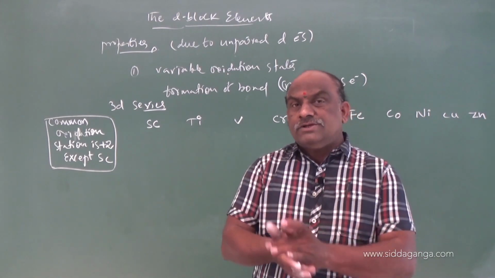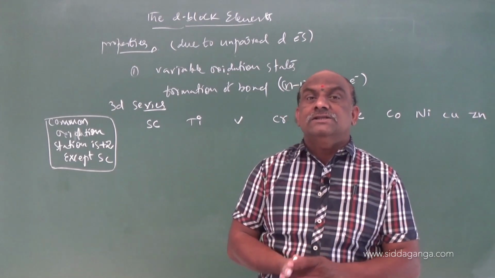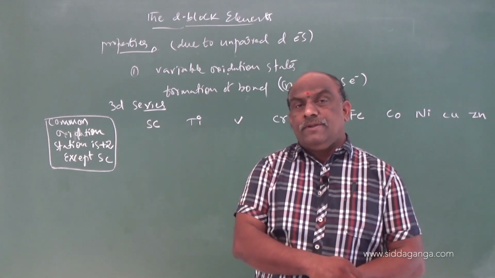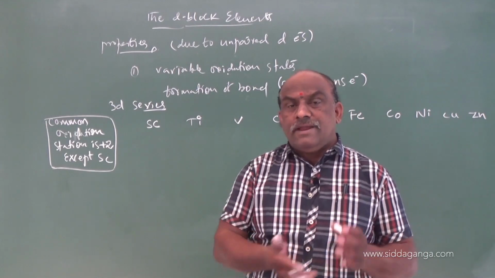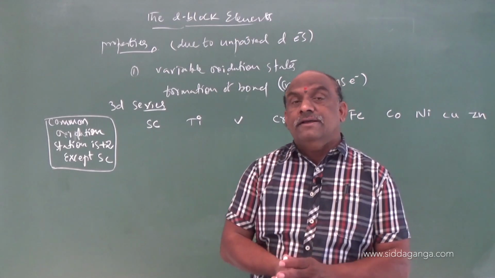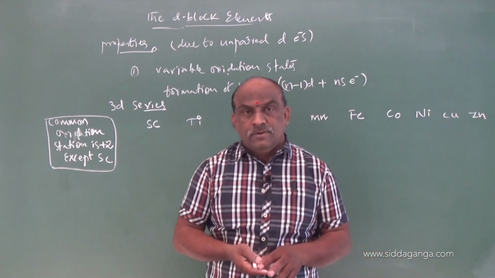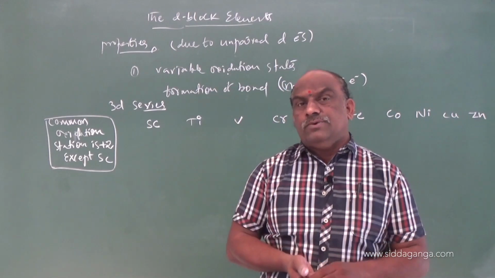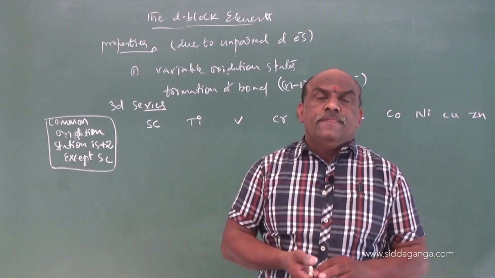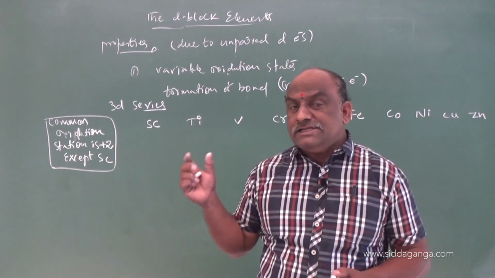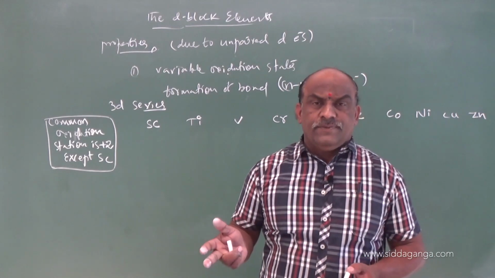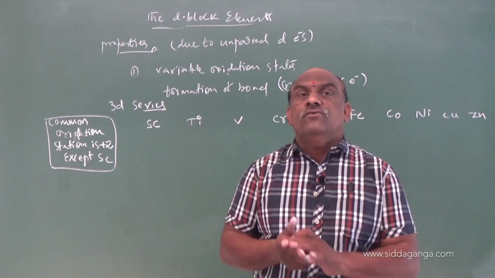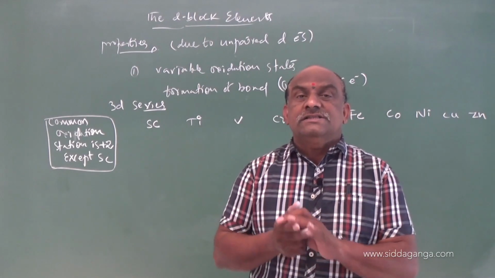Pairing also leads to formation of a bond, that is considered a coordinate covalent bond. Electron pair donor, electron pair acceptor: we observe these in complex compounds. So here, the number of unpaired electrons is equal to the number of bonds. According to the bonds, we have to find the oxidation state.